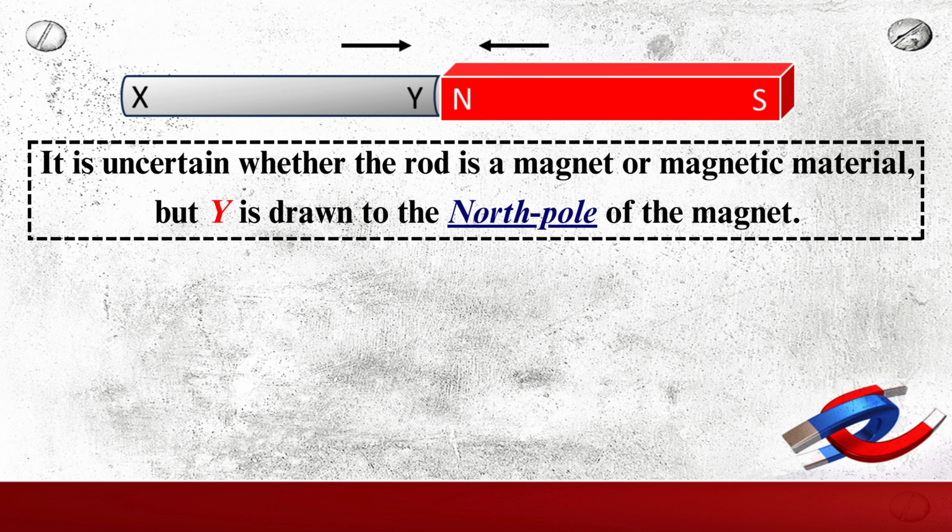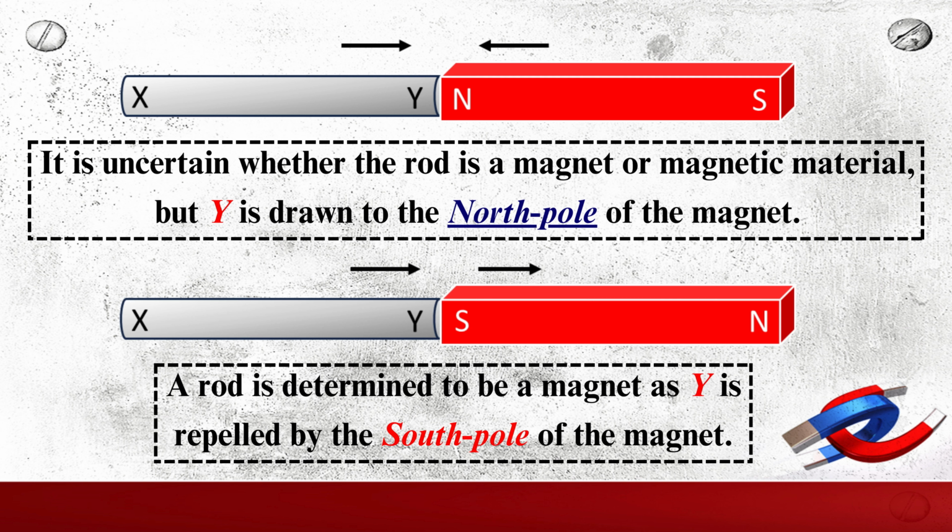It is uncertain whether the rod is a magnet or a magnetic material if it is drawn to the north pole of the magnet. A rod is determined to be a magnet if it is repelled by the south pole of the magnet.